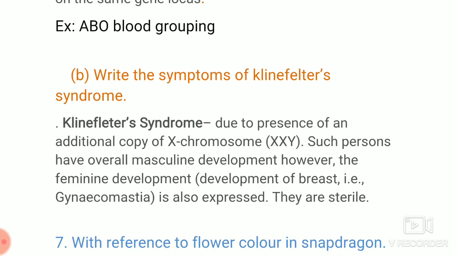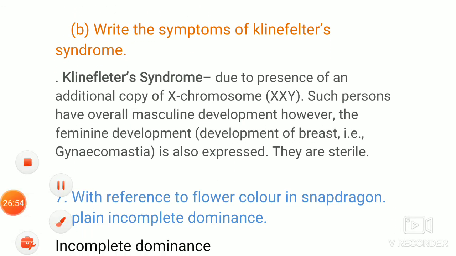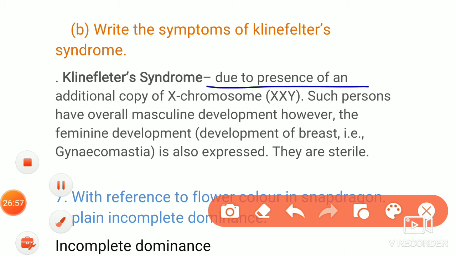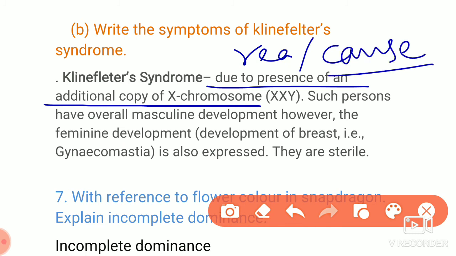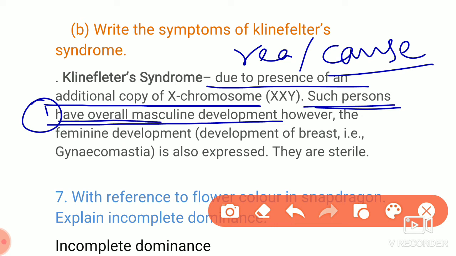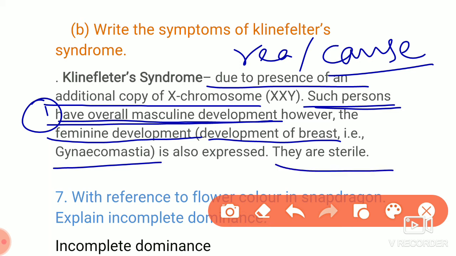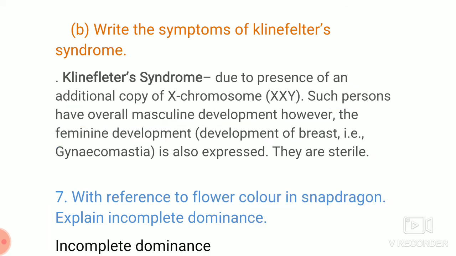The next is, write the symptoms of Klinefelter's syndrome. Here, the cause is the presence of an additional copy of an extra chromosome. You can write it as the cause. Then these are the symptoms. Symptom number 1: the person has an overall masculine development. They also have feminine development, development of the breasts, that is called gynecomastia. They are sterile. So these are the 3 symptoms you have to write for Klinefelter syndrome.